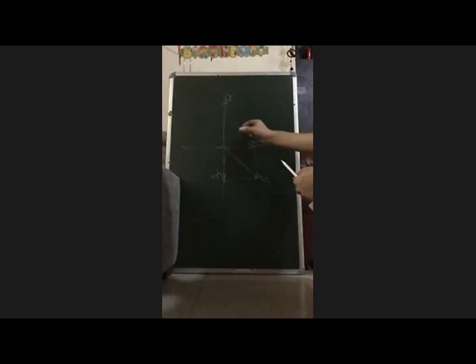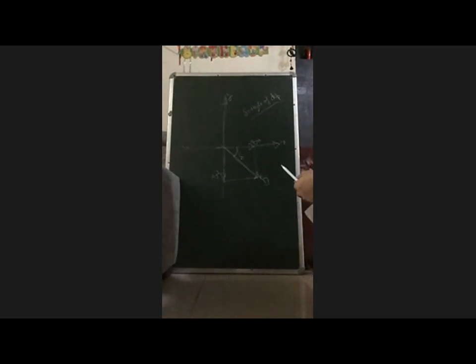That angle made by the needle with horizontal, I will represent it by delta, we call it the angle of dip. It is just a name given to it.